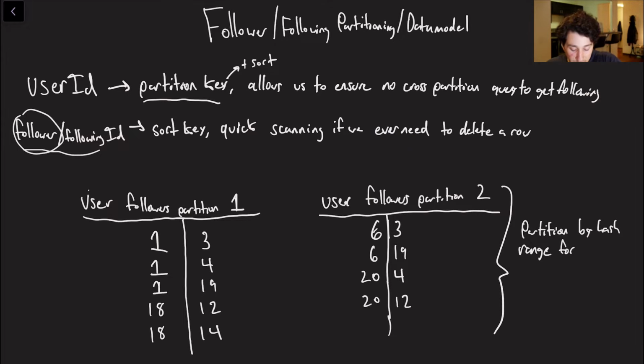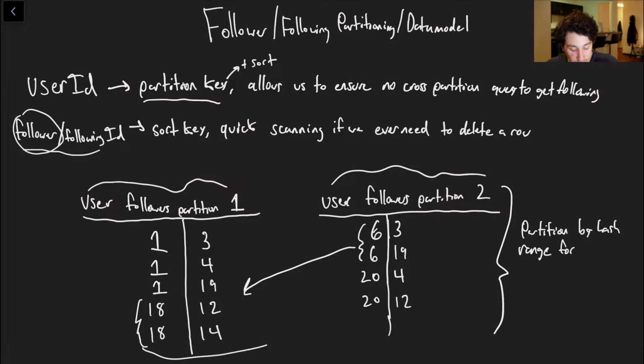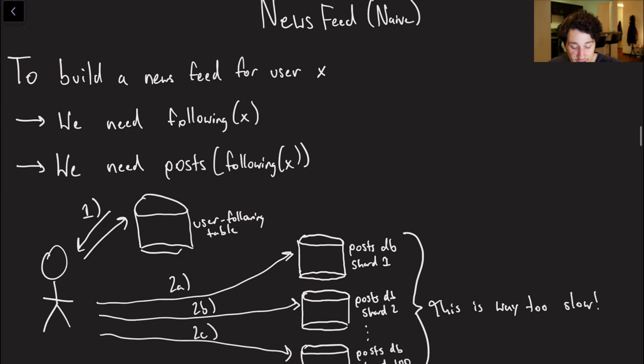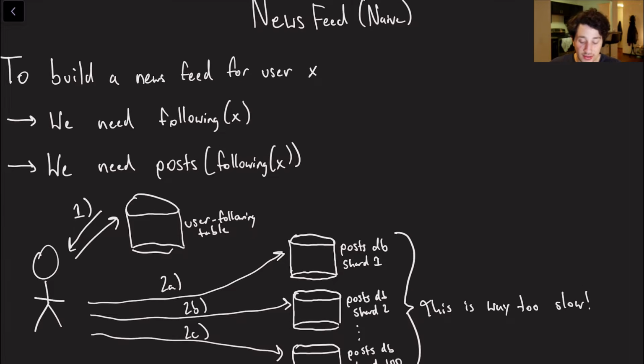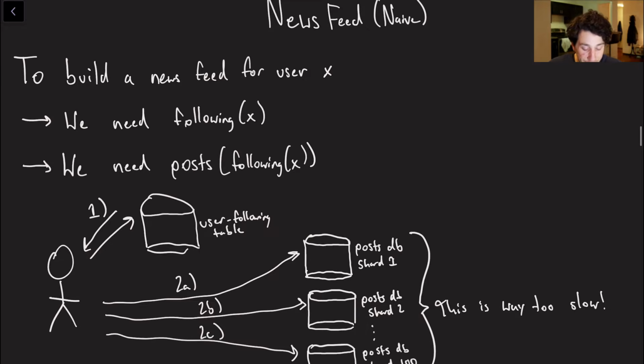So, the example would be, here's partition 1, here's partition 2. You may notice that obviously we're not using just range-based sorting, or else number 6 would be on this partition and number 18 would be on the other partition. We're using hash range partitioning, because ideally that is going to load balance our tables a little bit better and keep the partitions more balanced. Consistent hashing, yada, yada, yada. You guys get it by now. If you don't, I recommend watching the tinyURL video and the consistent hashing video for some more details there.